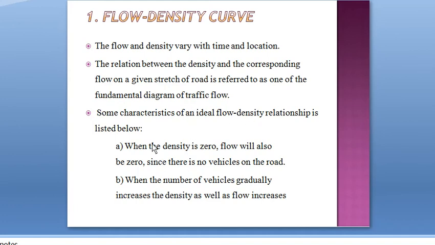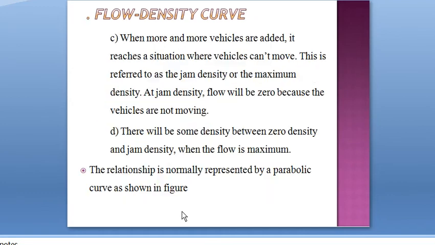They are: first one, when the density is zero, flow will also be zero. That is, when density is zero, there will not be any vehicle on the road. At that situation, density becomes zero. So when there is no vehicle, flow will also be zero. That is the first relationship. Second one, when the number of vehicles gradually increases, density increases. When density increases, flow also increases. That is the second relationship.